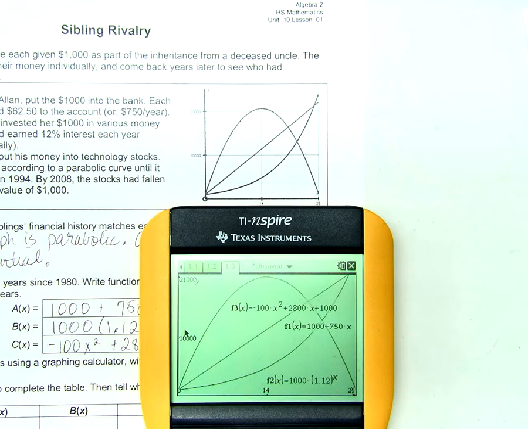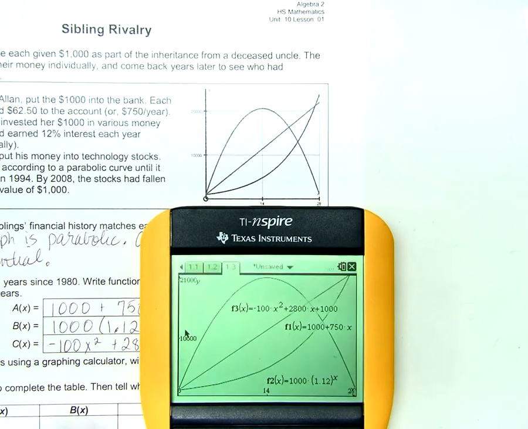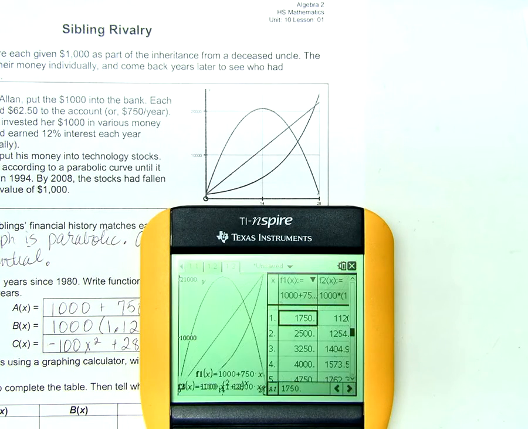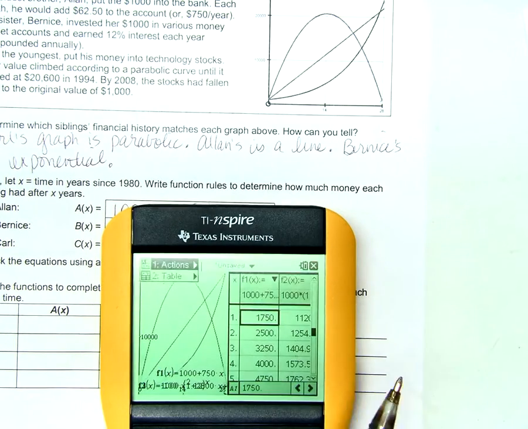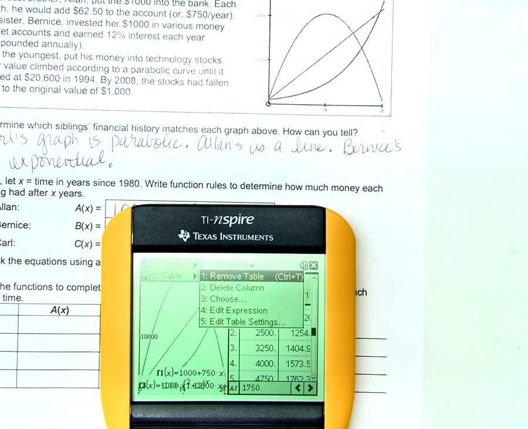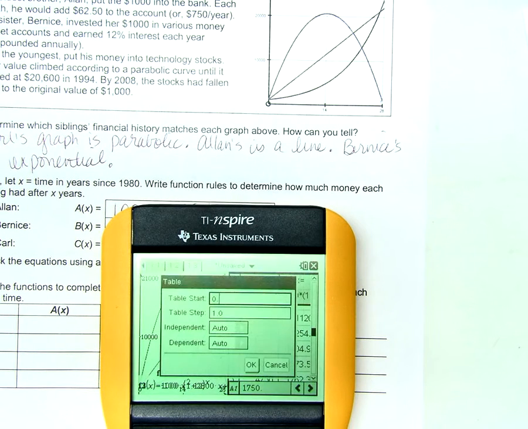Wow, we're amazing. So Control T, right? Okay. So like Joe suggested, we can actually change our table settings to give ourselves less work. Count by 5s instead.